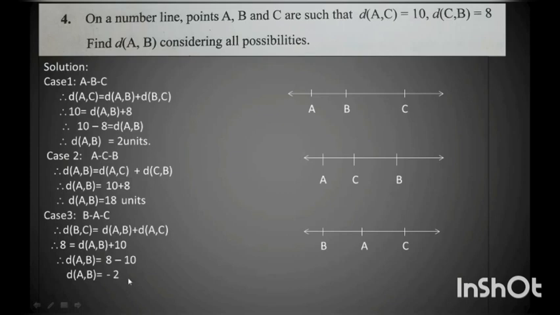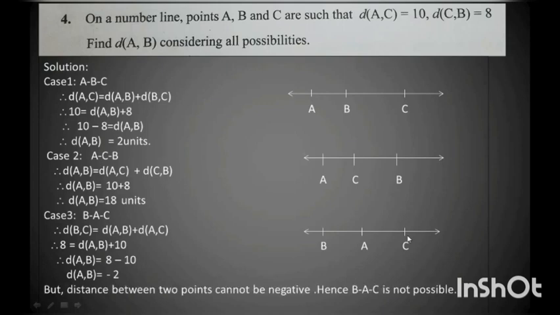Now children, we have solved all the 3 cases over here. But in the third case, we get the answer as negative. Distance between any 2 points cannot be negative. So we can say that the third case, that is A lies between B and C, is not possible.